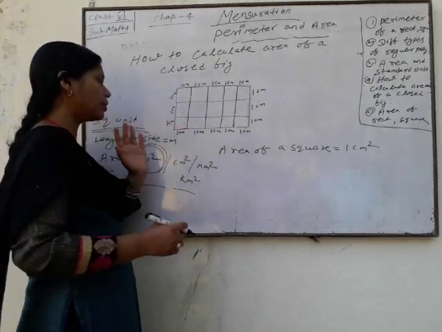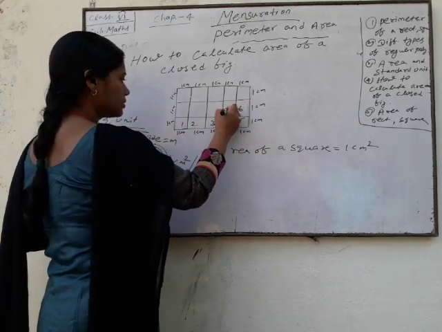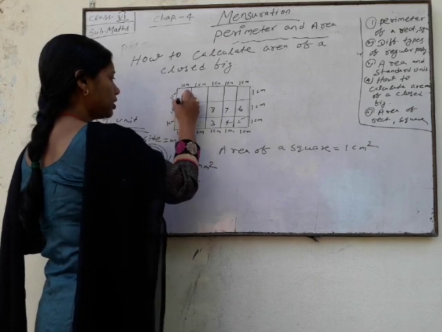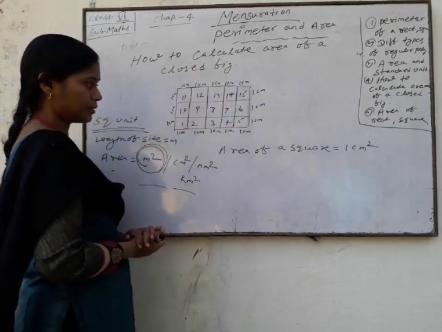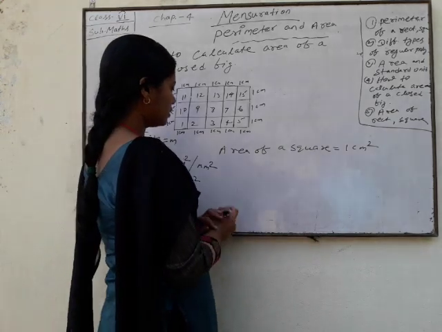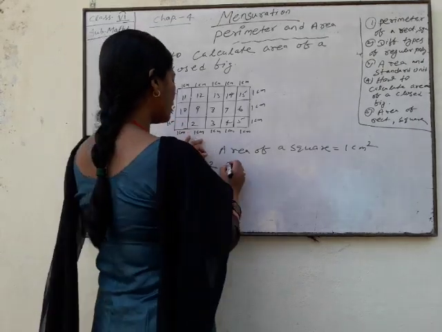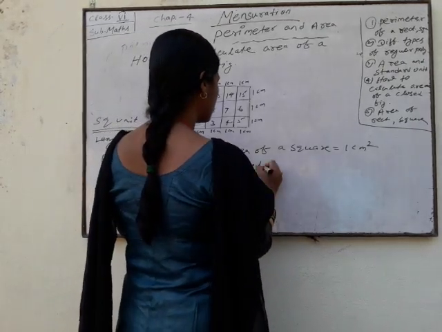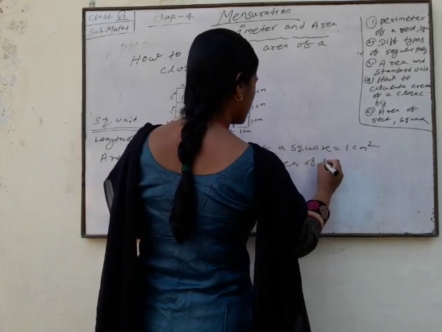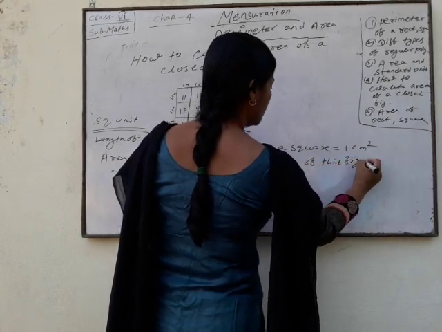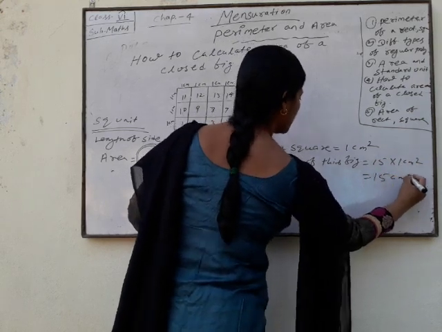Now here, count how many squares: 1, 2, 3, 4, 5, 6, 7, 8, 9, 10, 11, 12, 13, 14, 15. It means the total number of squares is 15. So the total area of this closed figure is equal to 15 into 1 centimeter square. This is 15 centimeter square.